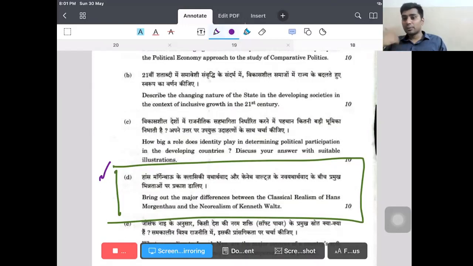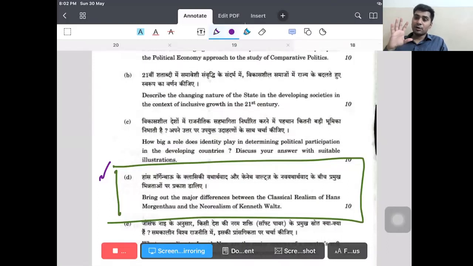And then this was countered by the neo-realists, saying that the classical realists focused on the unit level approach, or the human based approach. Rather, we have to study the structure of international relations in order to understand the relations that exist in international politics. Then Kenneth Waltz gave a scientific analysis. He said that rather than focusing on the unit level approach, you have to consider the structural approach. That is the major difference.